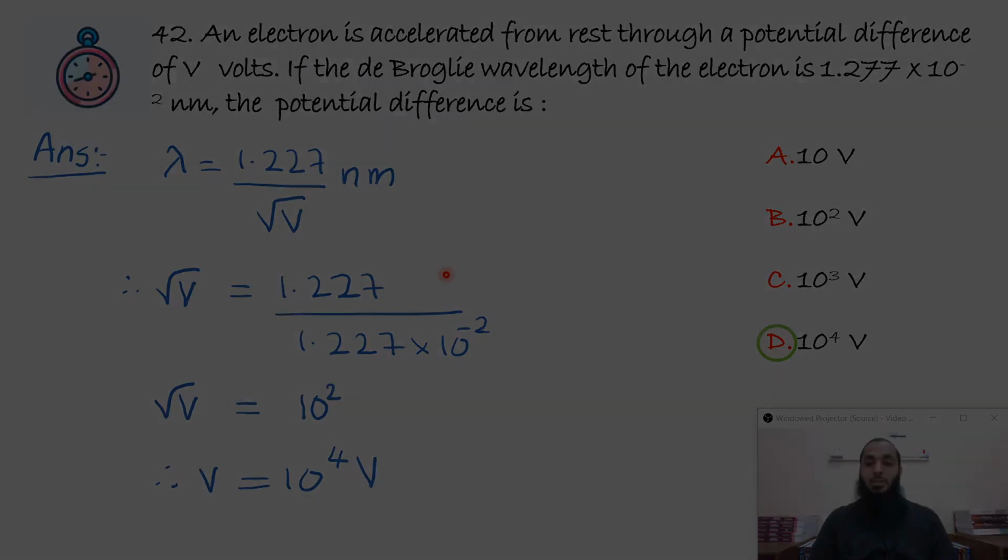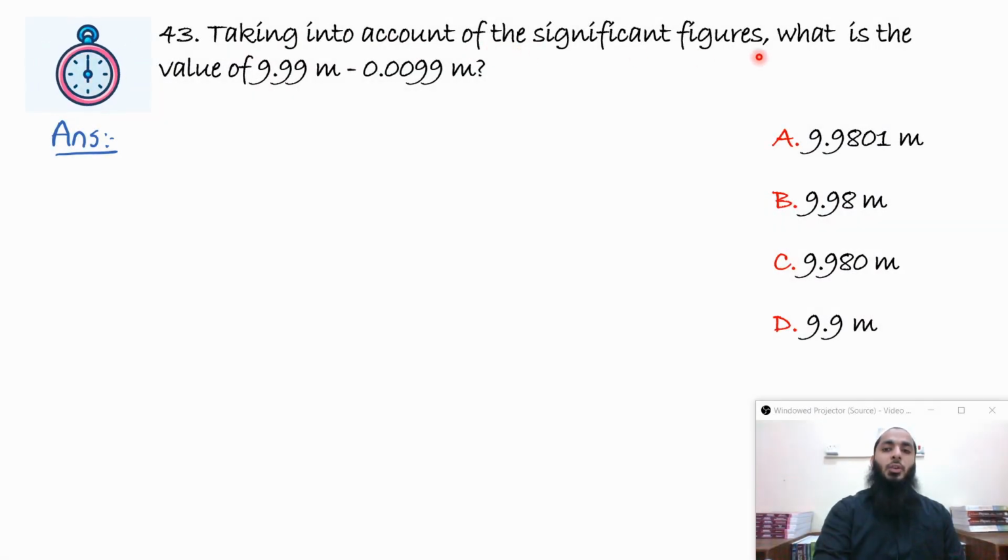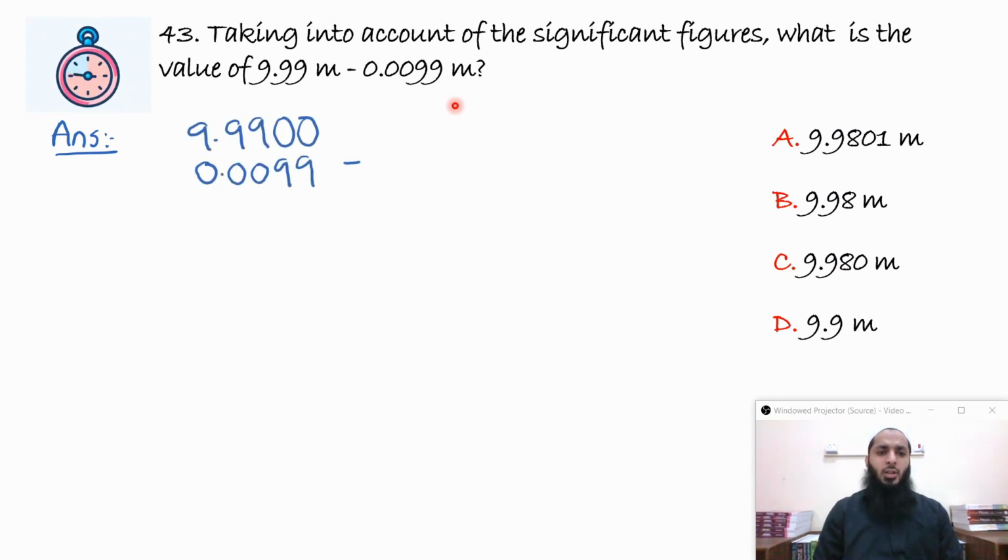Option D is the correct answer. Taking into account the significant figures, what is the value of 9.99 meters minus 0.0099 meters? It's a very simple subtraction. So we know how to subtract two values. You have learned it in kgs.